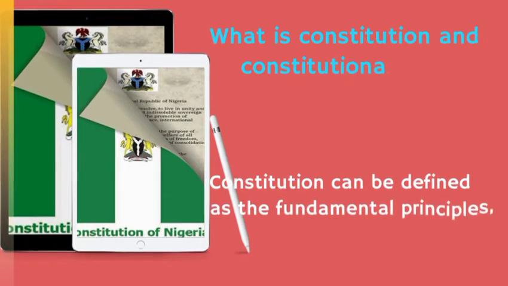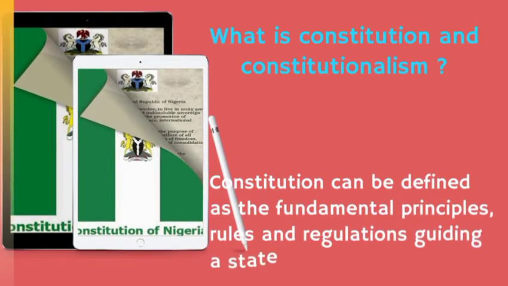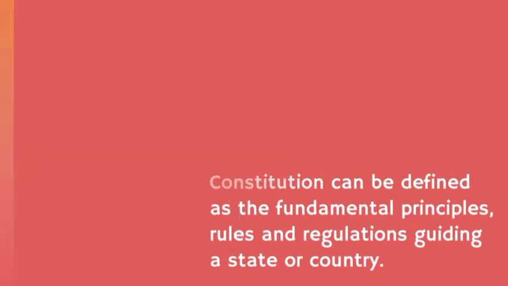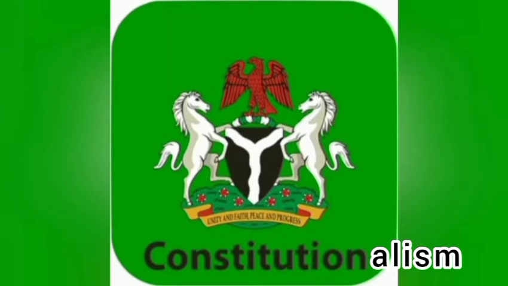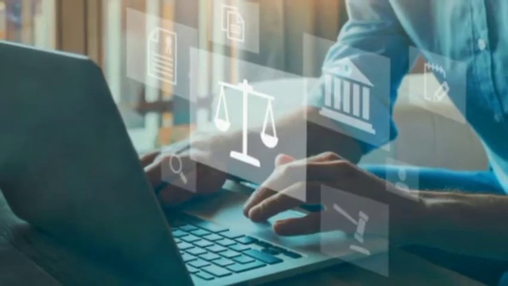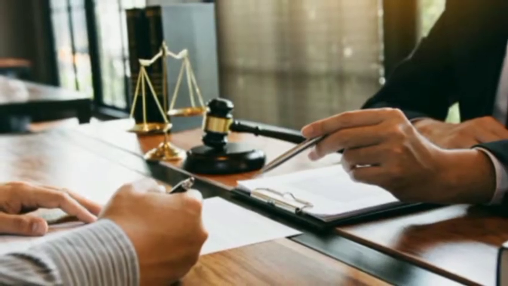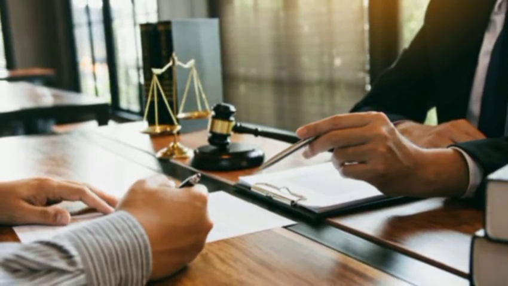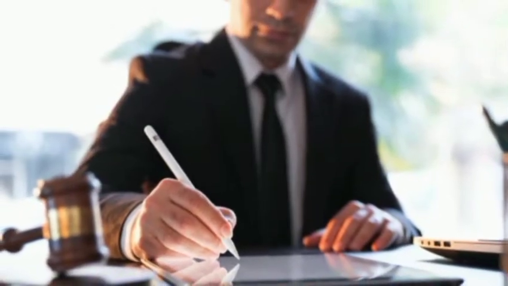Constitution can be defined as the fundamental principles, rules, and regulations guiding a state or country. Constitutionalism, on the other hand, explains that the powers of the various organs of government are defined and regulated by the Constitution. A constitution explains the various political institutions, functions, and powers existing in a country. It states the rights and duties of the citizens.